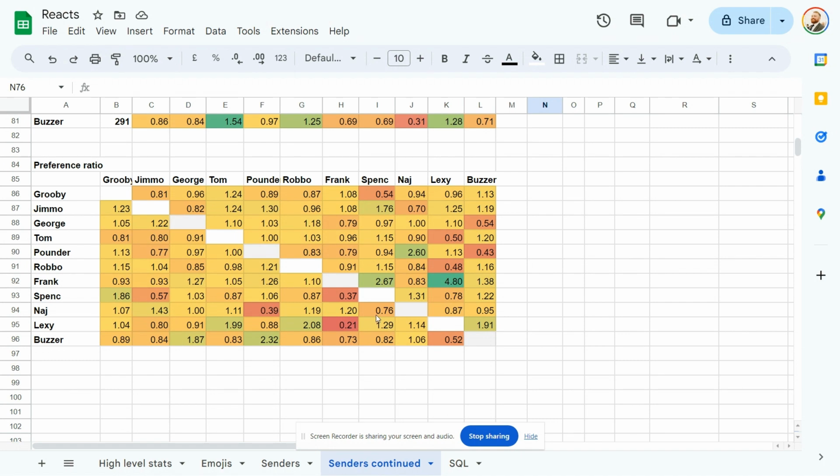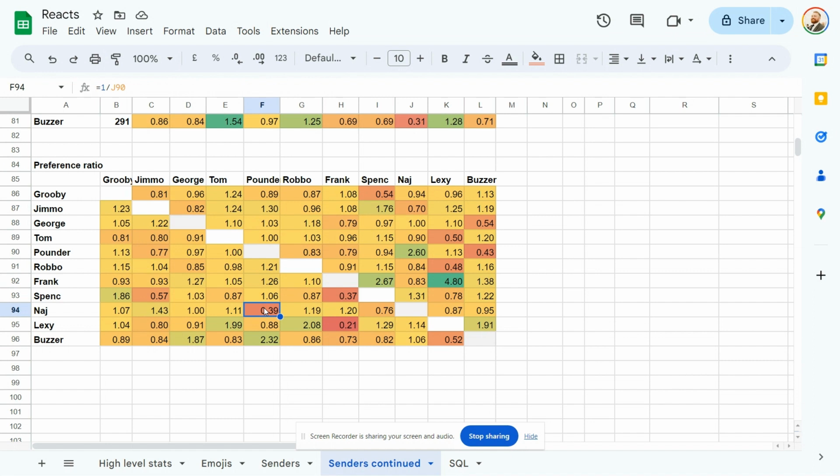We see the really obvious one there is Lexi towards Frank. So Frank likes quite a lot of Lexi's messages on average. Lexi really doesn't like Frank's at all. The next one we've got is Spenko and Frank. So similar story, but not quite as extreme as Lexi and his hatred of Francis. That's toward Pounder. Who would have thought that one? Yeah, Nadge doesn't like Pounder, but Pounder likes Nadge.